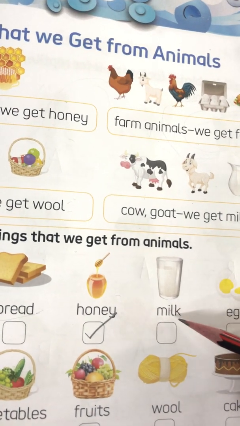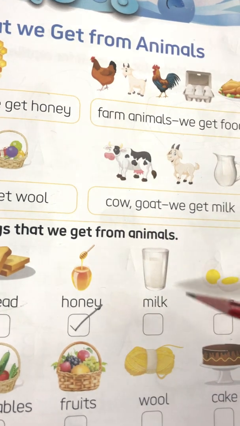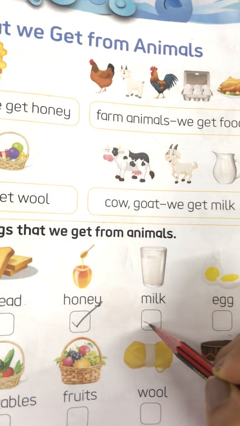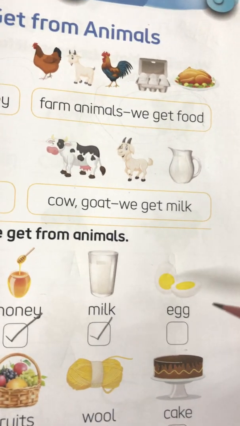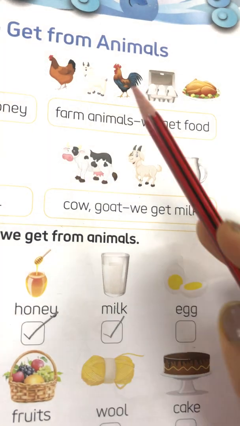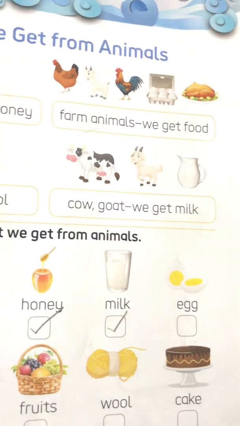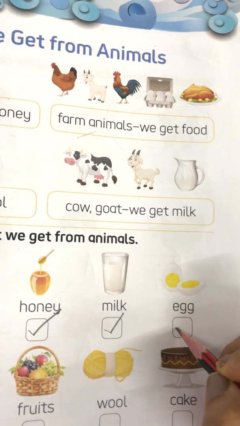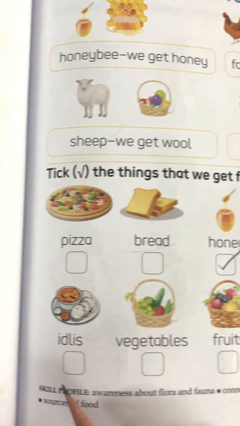Milk, M-I-L-K, milk. From where do we get milk? We get milk from cow, goat. So yes, we get milk from animals. E-G-G is what? Egg. From where do we get egg? We get egg from farm animals. See, the picture of egg is here. So yes, we get egg from animals.